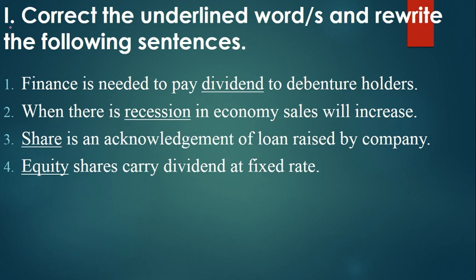Now question number 1, part I, correct the underlined word and rewrite the following sentence. Total 4 are given. Let's see the first: finance is needed to pay dividend to debenture holders. When you talk about debenture holders, we pay interest to debenture holders, not dividend. Dividend we pay to shareholders of the company. So here interest will come. Finance is needed to pay interest to debenture holders.